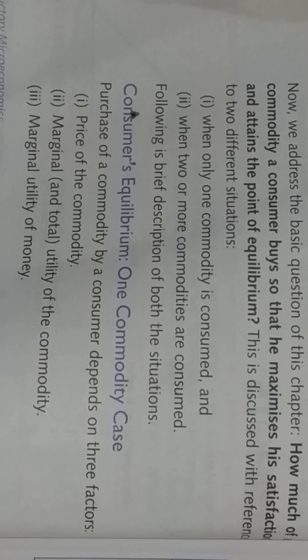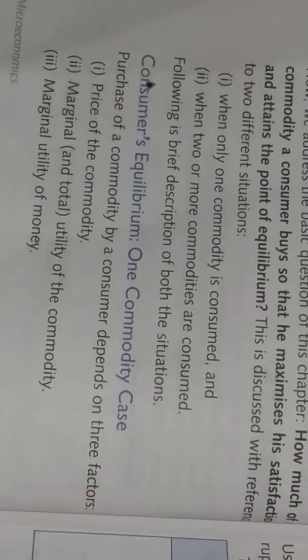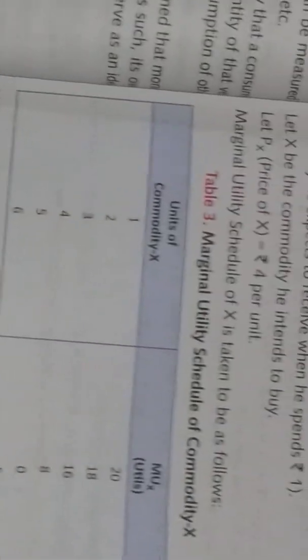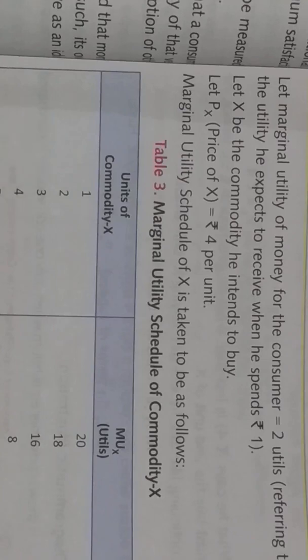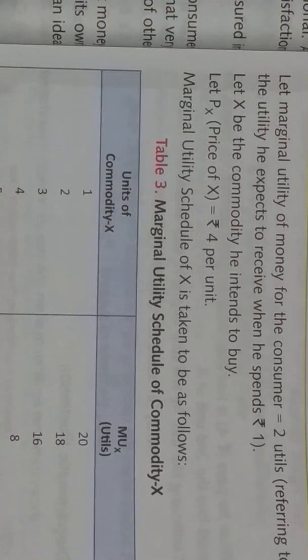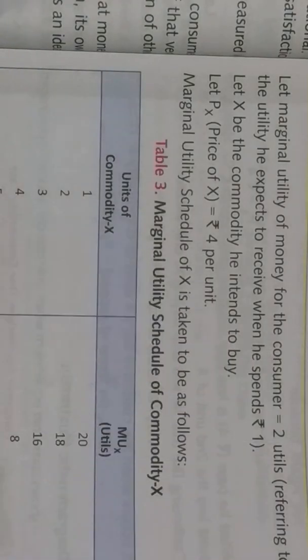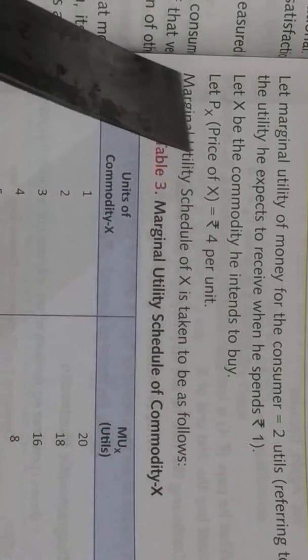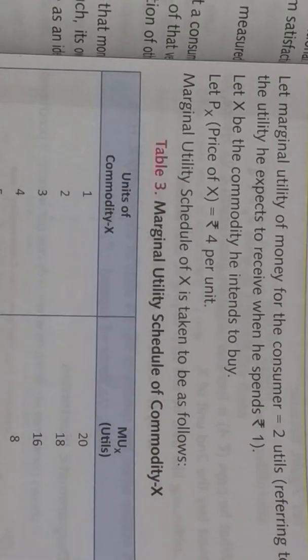These are the factors on which the consumer's equilibrium depends. So we will see how it works here. Suppose the marginal utility of money is 2 utils, and the price of the commodity that we are going to study is 4 rupees per unit.